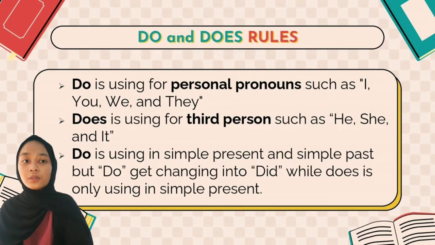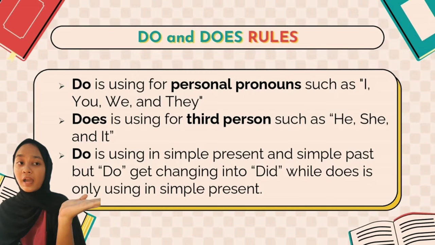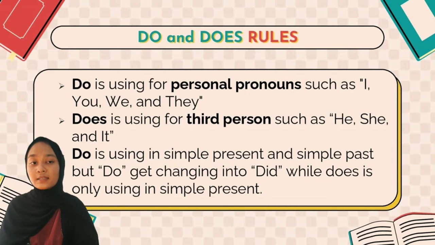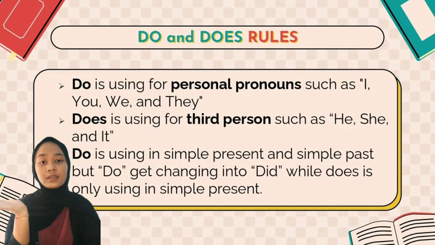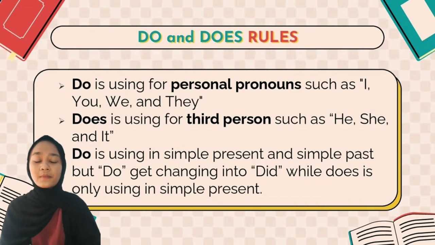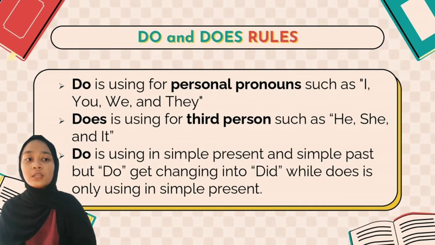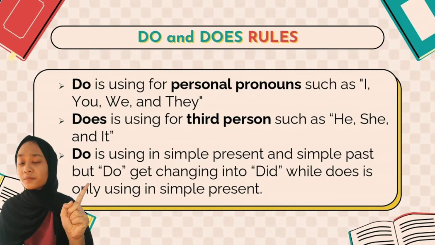So do is used for personal pronouns such as I, you, we, and they, while does is used for third person pronouns such as he, she, and it. But do is used in simple present and simple past, but do changes into did.